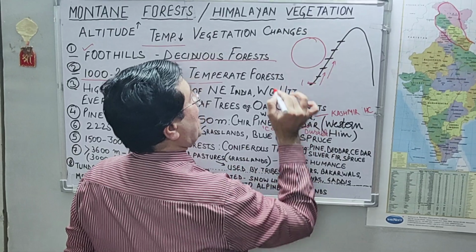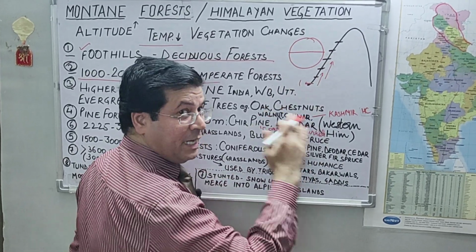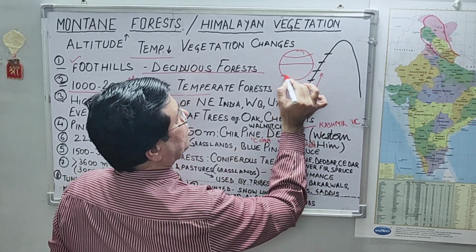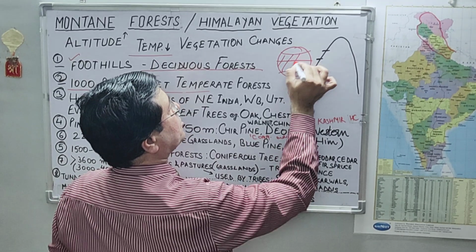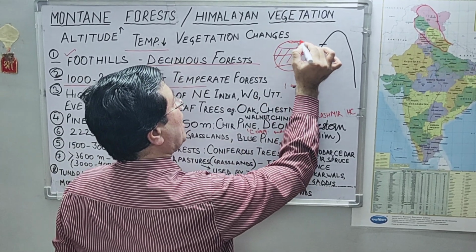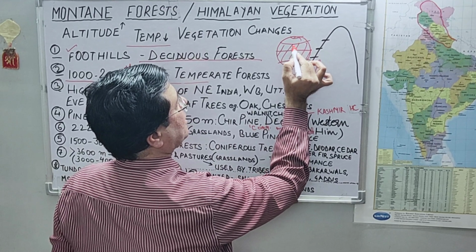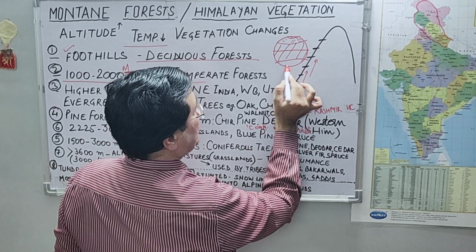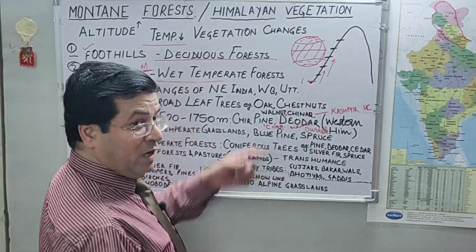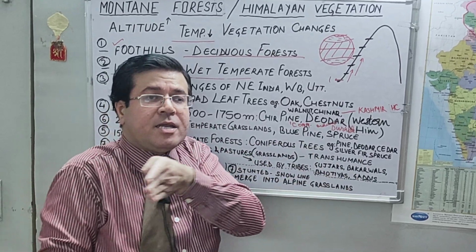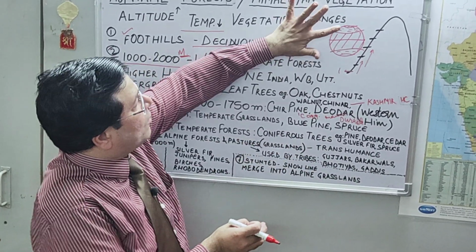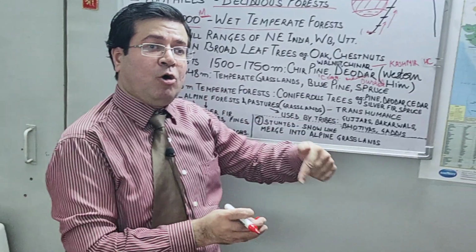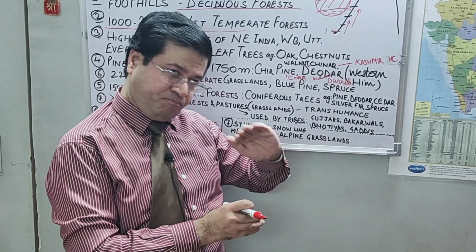Because you know, when we study the temperature zones, we know this is equator, and this is your tropic of Cancer, this is your tropic of Capricorn, this area is tropical area, then you have the area between Arctic Circle and Tropic of Cancer, temperate zone, and between Tropic of Capricorn and Antarctic Circle you have temperate zone. So what I am discussing here, horizontally, when we are going from equator towards poles, temperature is decreasing, and vegetation types also are exhibiting corresponding change, right?